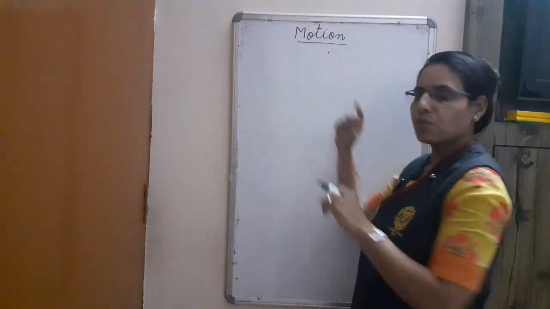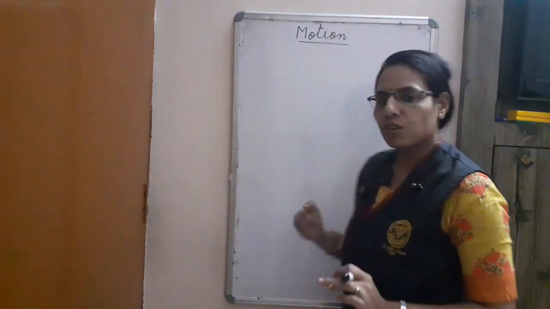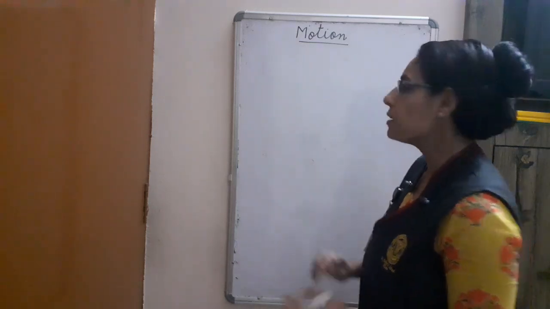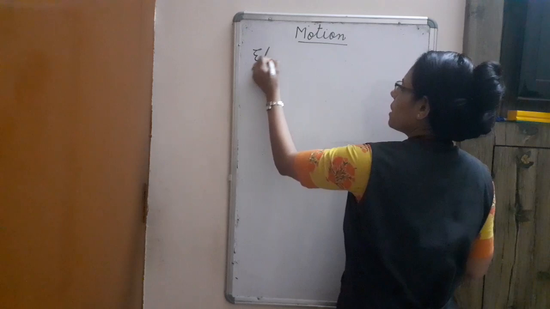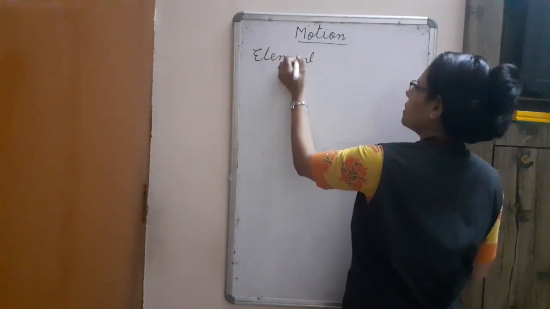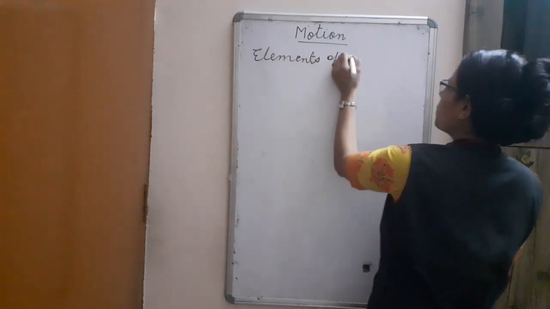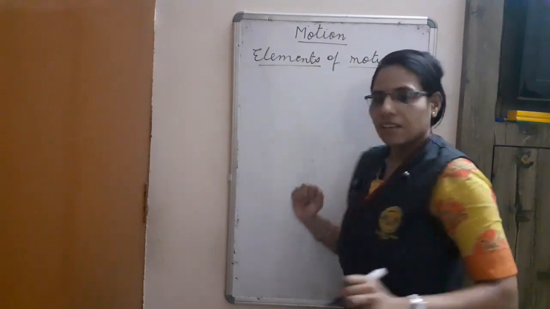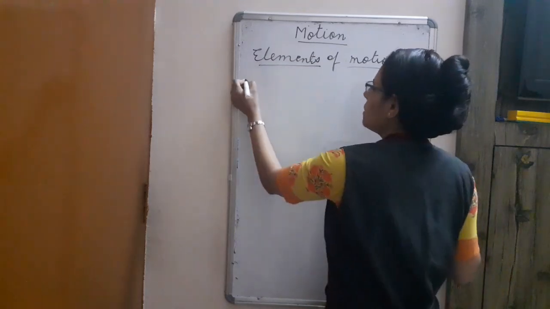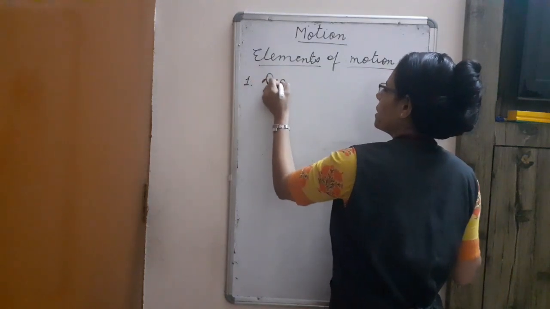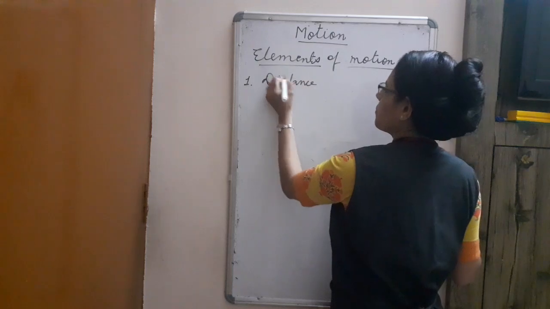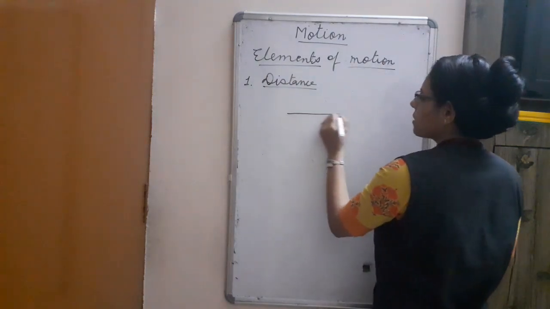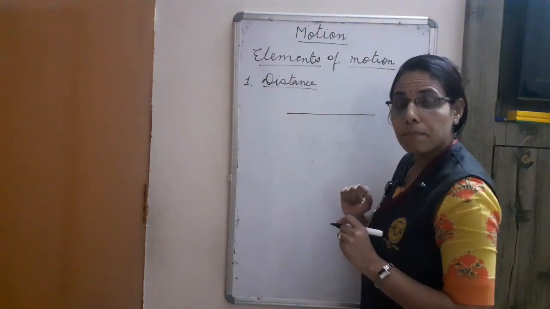So, motion, movement, a position of a body change with respect to some stationary object in surrounding. So, firstly we are seeing here elements of motion. The first element of motion is distance. I am taking here one example. This is a straight line path.